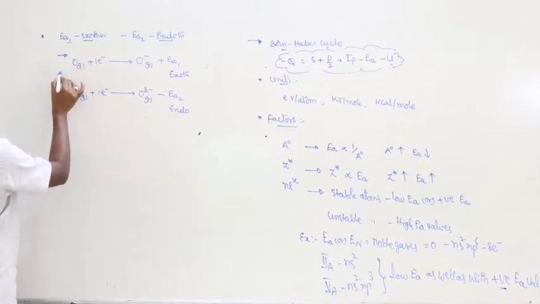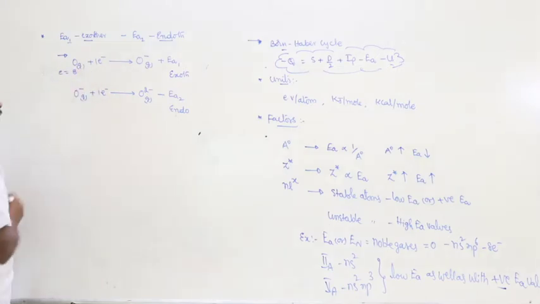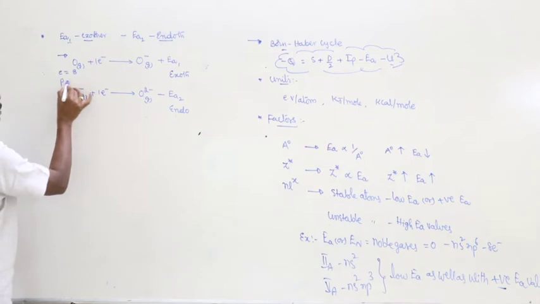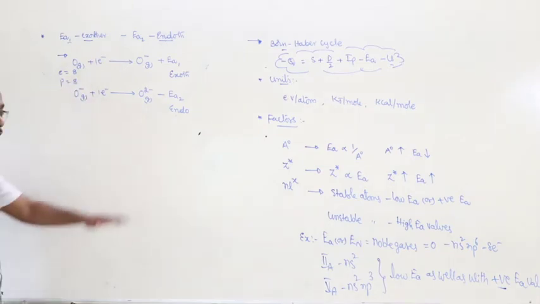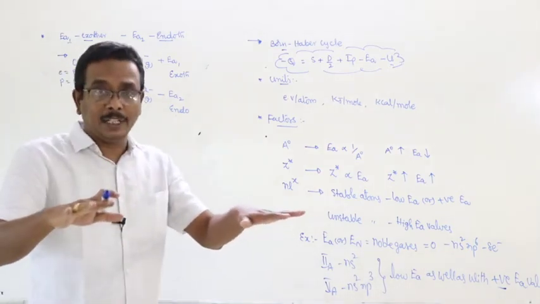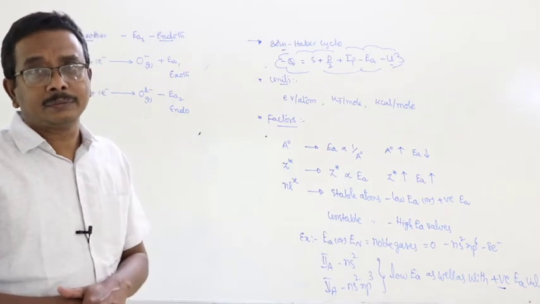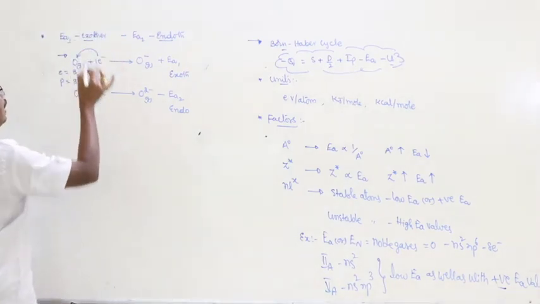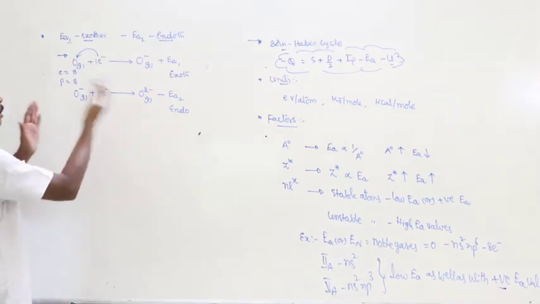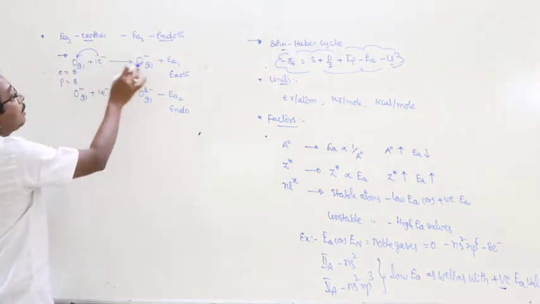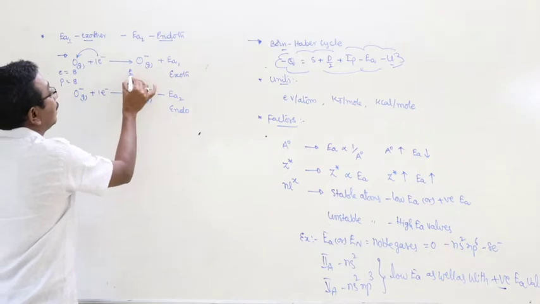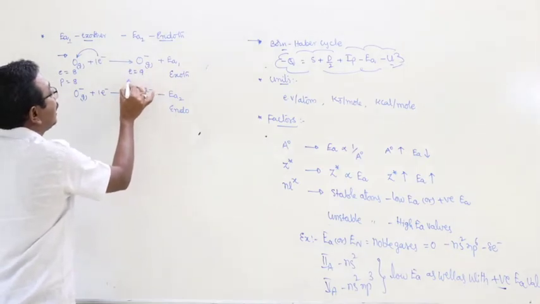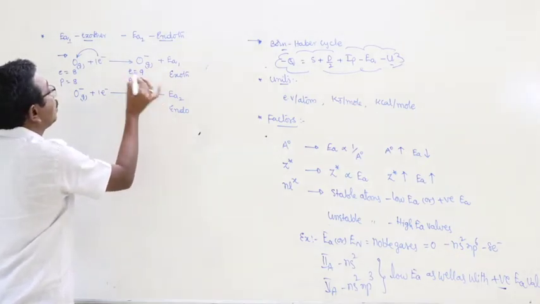Look here: number of electrons is 8, number of protons is 8, so the total nuclear charge is equal to the charge of the electrons. Now I am adding an electron. Then automatically the neutral atom changes to a negative ion. Then the number of electrons is 9 and the number of protons is 8.